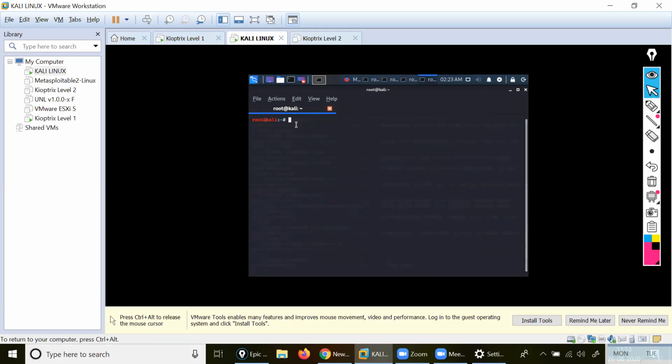What will you do? You should write the command here. Not in the MSF. You have to come here and create a directory. So how will we create a directory? I will write the command as vi, then after it the name of the folder, I will use anything. I will use 10.c.